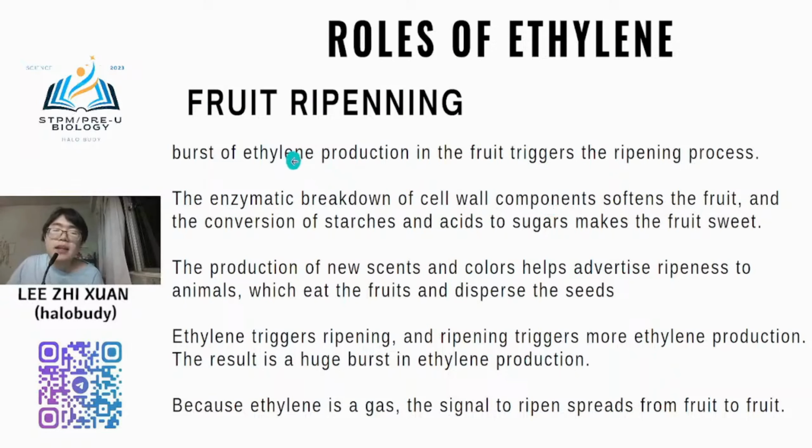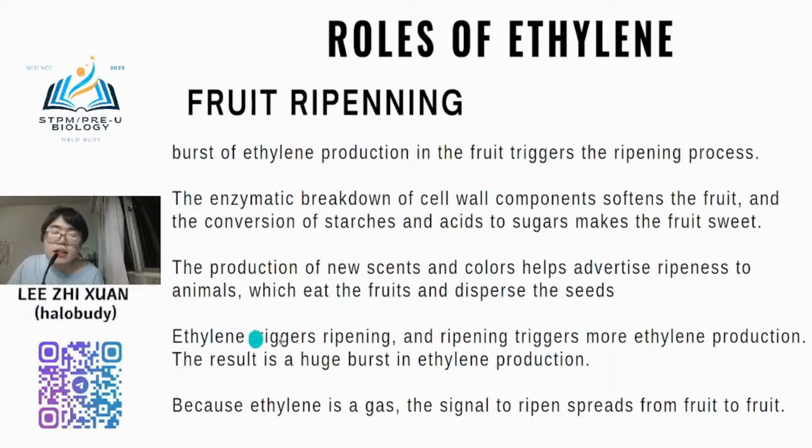So normally ethylene can break down the cell wall of the fruit to soften the fruit. Okay. It can also break down the starch and acid to become sugar to make the fruit sweet. So that is why when you taste the fruit, you taste sweet, because of this. And then the fragrance and color help advertise the ripening process to animals which eat the fruit and disperse the seed.